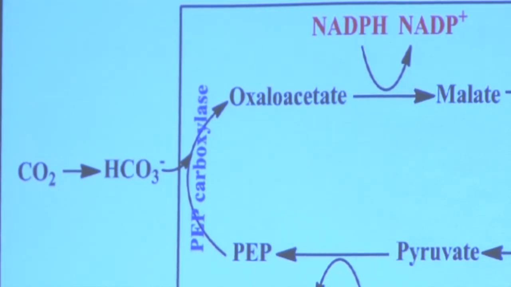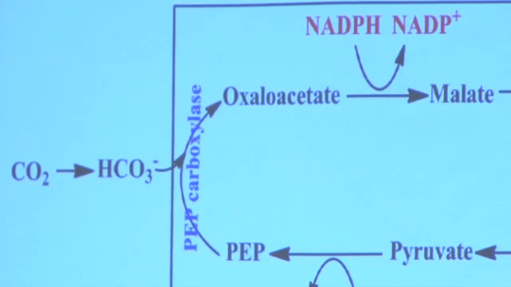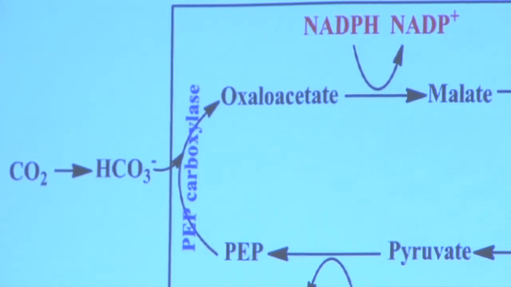So anybody remember how many carbons PEP had? 3. He had 3. Notice phosphoenol pyruvate. Next steps turned into pyruvate, and they both have 3 carbons. So in this case, phosphoenol pyruvate has 3 carbons. We're going to combine it with bicarbonate, which has 1 carbon, and we form oxaloacetate, which has 4 carbons. 4 carbons. So this is our C4. We just made a 4-carbon sugar. We have fixed a carbon here, but not in the form of carbon dioxide, at least not immediately. It was actually in the form of bicarbonate.